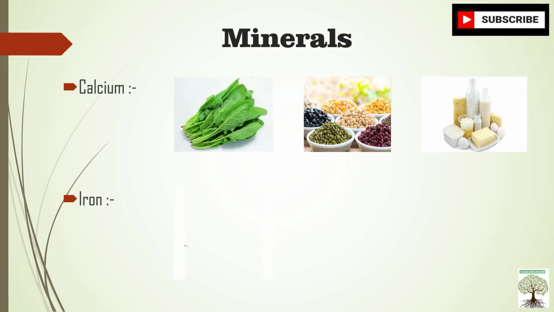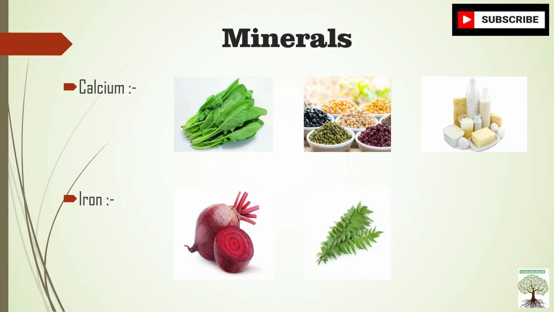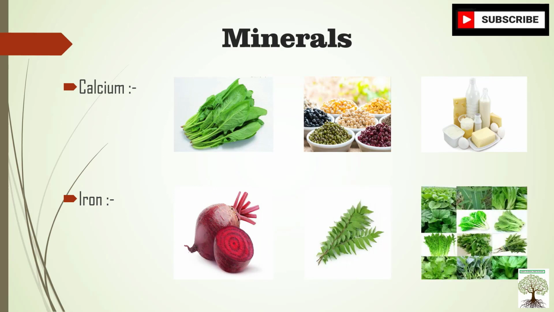Second is iron. We get iron from beetroot, curry leaves, and all green leafy vegetables. Now what is the function? It helps in the formation of blood. These all food items keep our body healthy and fit.